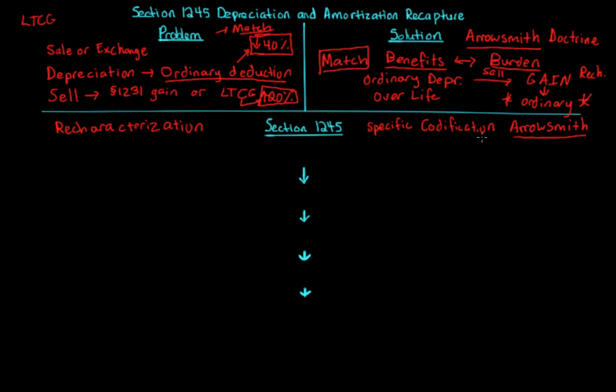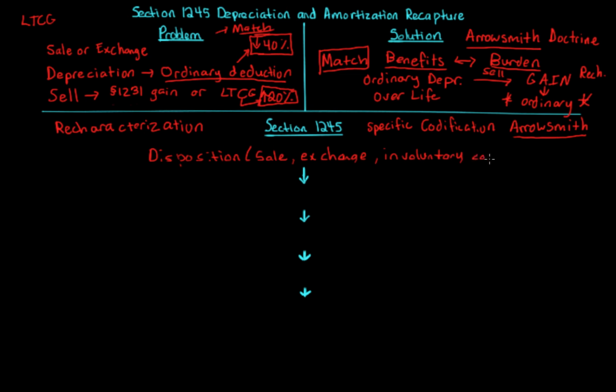So the first requirement is that we must have a disposition. And when we think of disposition, you're probably thinking, oh yeah, we've been talking about this. This is the sale or exchange or involuntary conversion. And you are correct. A disposition means that it's been disposed of in some way or some method by the taxpayer. But there's actually more. There can be other things, abandonment, other types of items where sale, exchange, or involuntary conversion do not cover everything. But sale, exchange, and involuntary conversion makes up about 99% of the dispositions. So disposition, in your head, think of sale, exchange, or involuntary conversion.